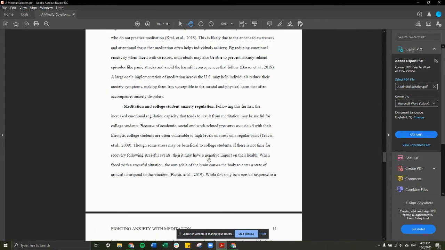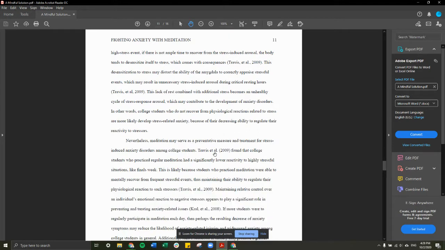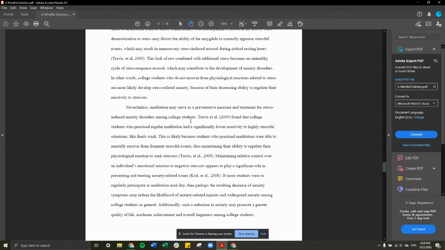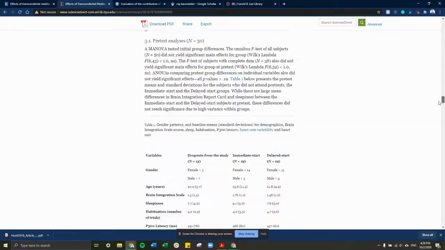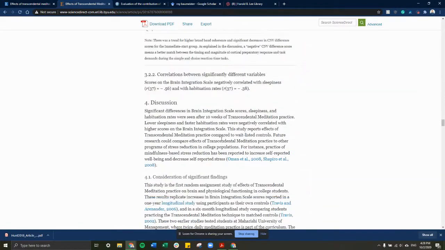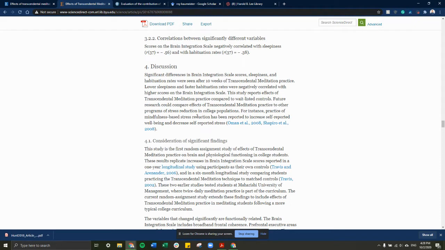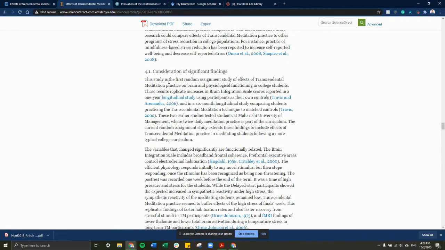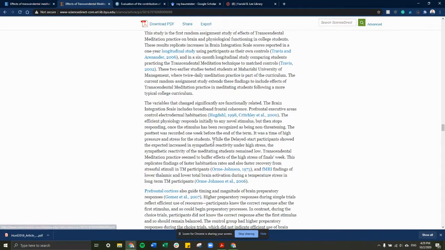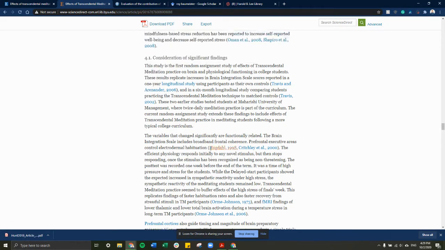There's also another article that I mentioned. But some of the most important stuff is the results of the study, and so I went to the discussion here. After reading this, it's cool. They did brain tests on students, and as they took midterms and tests, those who had meditated had less reactivity to the stress they were feeling during their exams. The discussion is cool because it talks about the significant findings, and let's see if I can find exactly where it was.